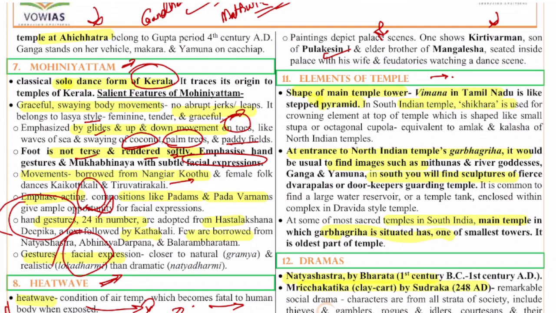Next, the 11th question is on the elements of a temple. In temple architecture, we have two major styles, the Nagara style and the Dravida style. These two are the major styles, and along with that you also have other styles of temple architecture like the Vesara style and all, but these two are the main styles.